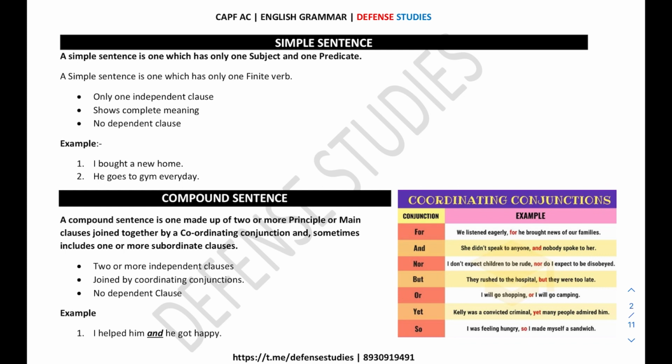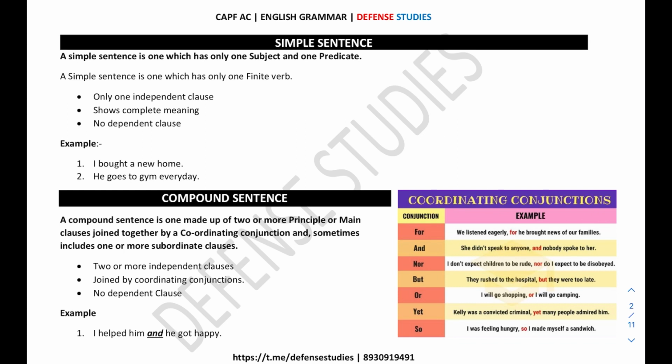Now a simple sentence is one which has only one subject and one predicate. Understand this, one subject and one predicate. A simple sentence is one which has only one finite verb. सेंटेंस वो हो सकता है जिसके अंदर एक सब्जेक्ट हो और एक प्रेडिकेट हो. What is a predicate? प्रेडिकेट मींस वर्ब एंड एन ऑब्जेक्ट, that is called a predicate. Now a simple sentence is one which has only one finite verb. And what is a finite verb? You know there is an infinite verb and another is a finite verb. ठीक है, so finite verb, let's take an example.